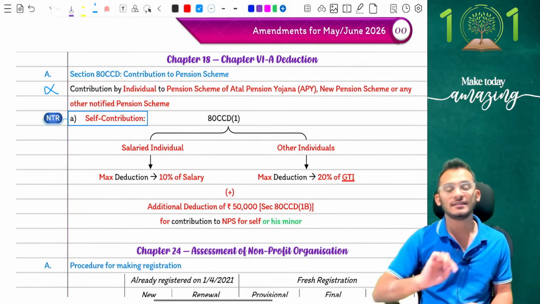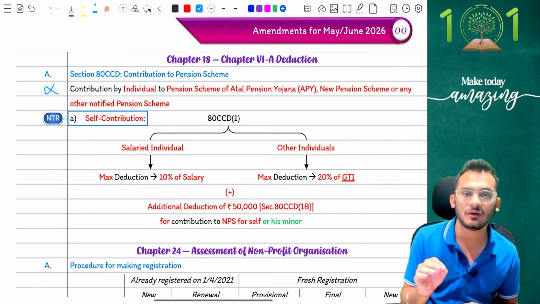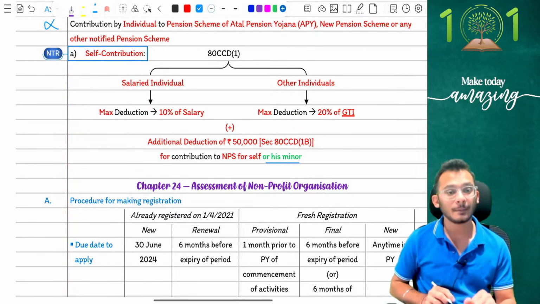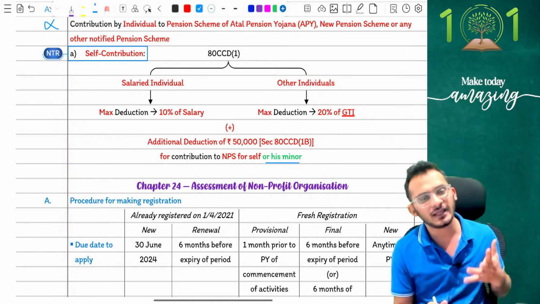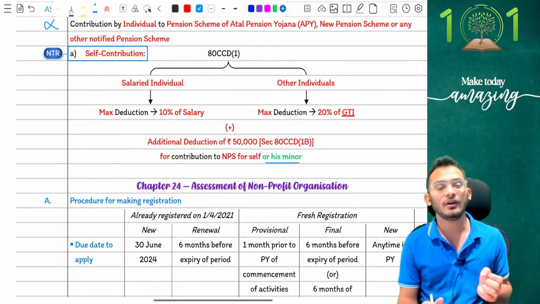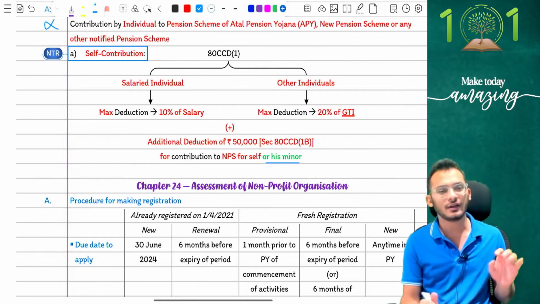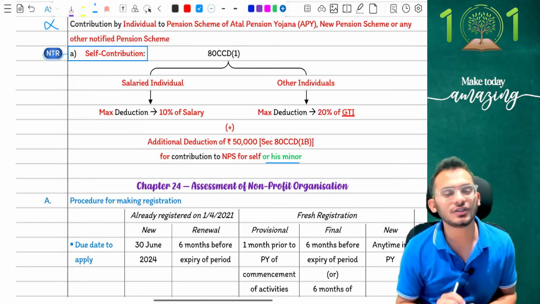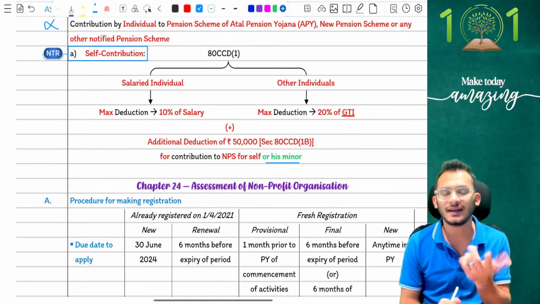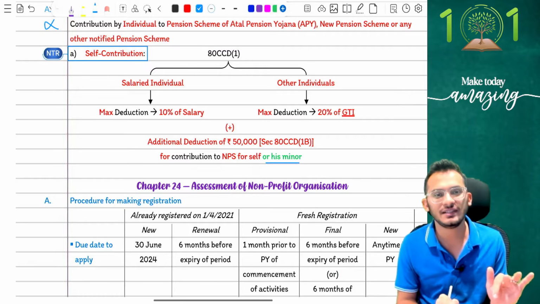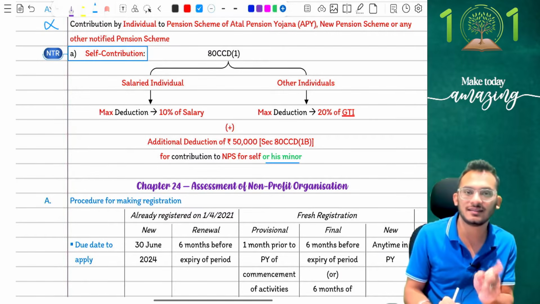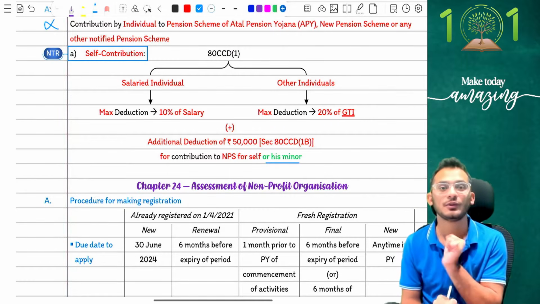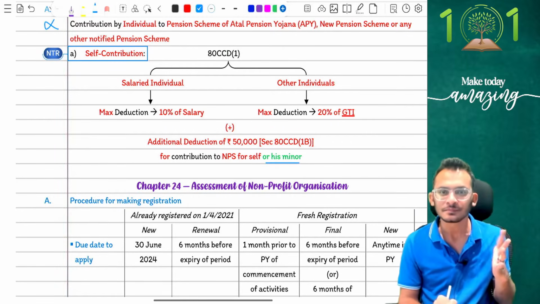The amendment of the current year says you can now claim deduction for NPS contribution not just for yourself but for your minor as well, which means you can also contribute money on behalf of your minor and you will get the deduction in your hands under 80CCD. Again, old tax regime rules. I don't think this will be tested at CA final level, people, because your individual taxation only comes under DTAA, and in DTAA these kind of questions are remote enough to expect, so you don't get an amendment in this.